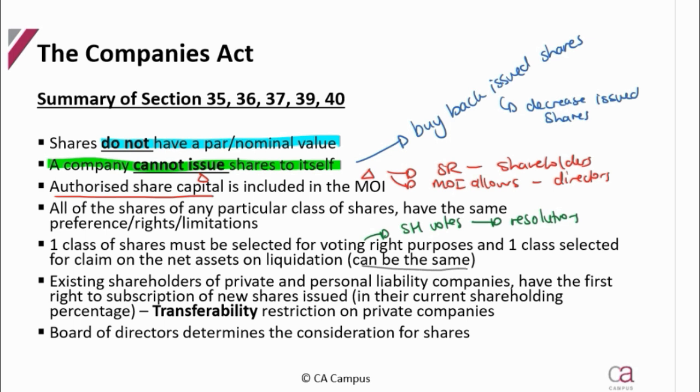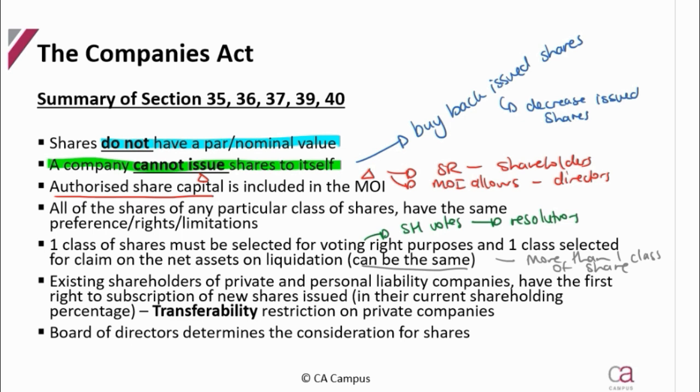So guys, this is only applicable if they have more than one class of share. If they only have one class of share, then that class will be the class of share that determines the voting rights. So those shareholders have the voting rights to make decisions that shareholders need to make, and they will then get the net assets on liquidation if the company ever were to liquidate.